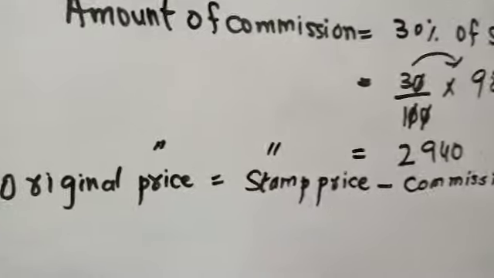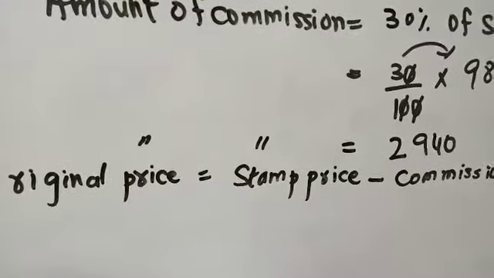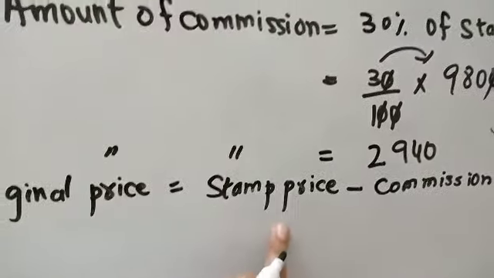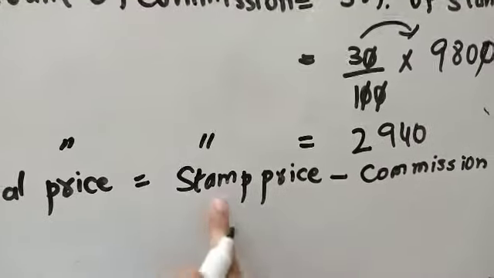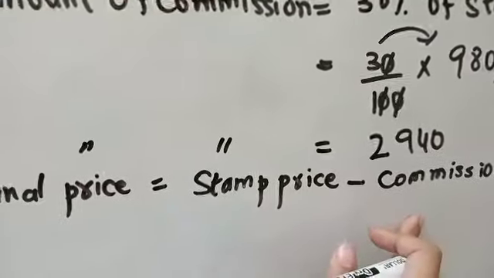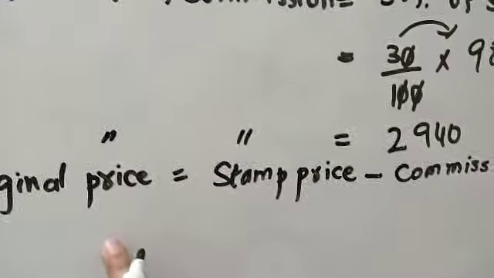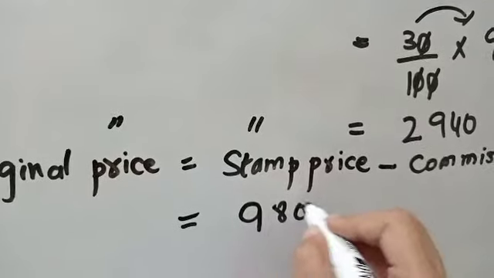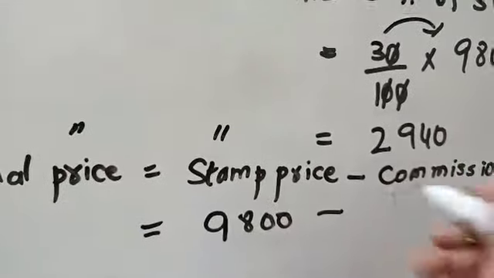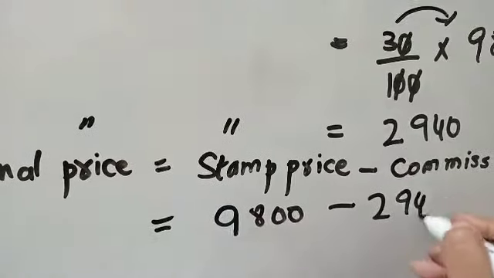Now original price formula I will make. They asked us to calculate the original price of the stamp. So they had given us a stamp price including the commission amount. So stamp price minus commission, I will get the original price of the stamp. So stamp price is 9,800. In the question it is given, commission amount I have calculated 2,940.